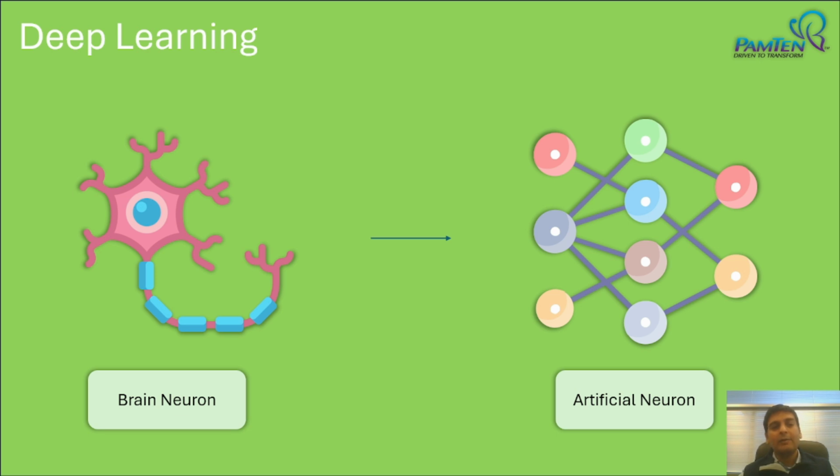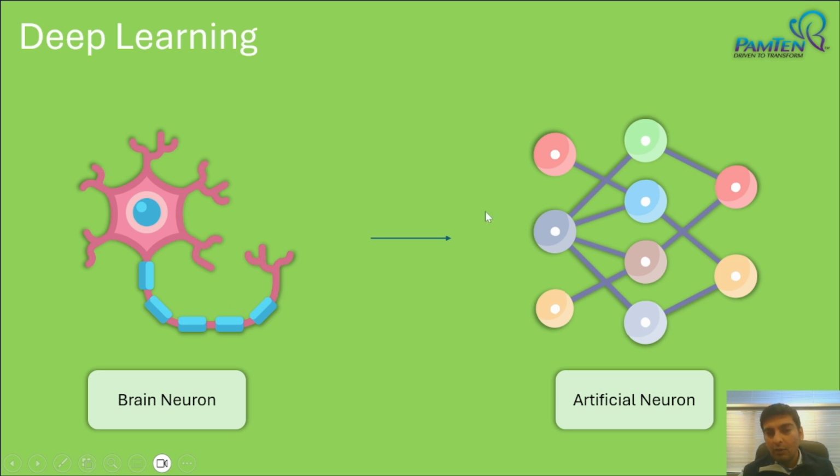Deep learning is a subset of machine learning. And what happens in deep learning is we are trying to mimic the human brain. So we have a human brain neuron over here, and this brain neuron basically comprises three parts. You have something called a dendrite, so this part which you see over here is a dendrite. This is called an axon, and this is your nucleus. All of your inputs are reached through the dendrites. Your processing happens through the nucleus. And once the processing happens, the processed result is sent to the connecting neuron through this axon.